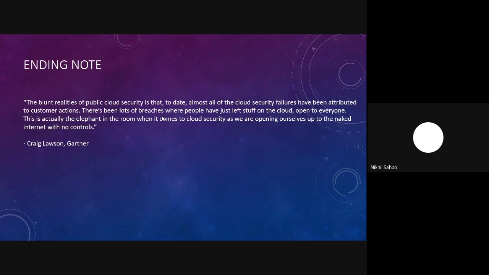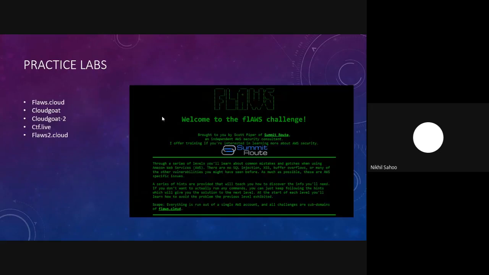And this is actually the elephant in the room when it comes to cloud security, as we are opening ourselves up to the naked internet with no controls, which I believe is very much true, because of the data breaches we have seen as of now, the maximum are because of misconfigurations by administrators or developers. As everyone says in our infosec industry, you can always mitigate your technical vulnerabilities, but you would always come across misconfigurations because of mistakes performed by humans.